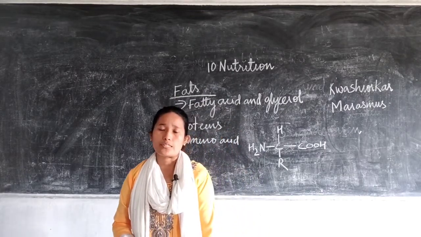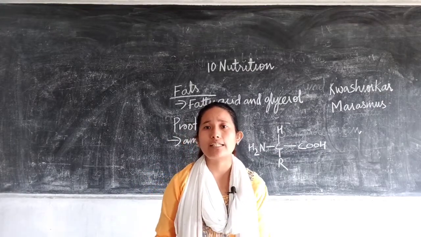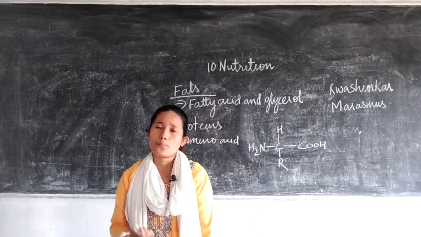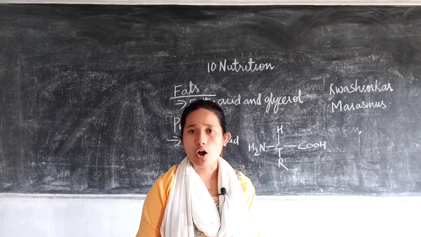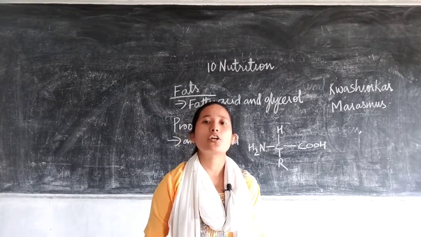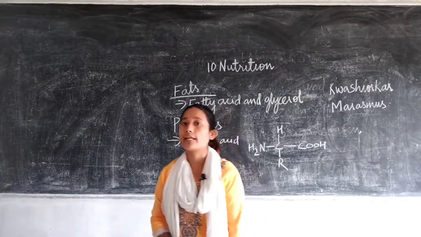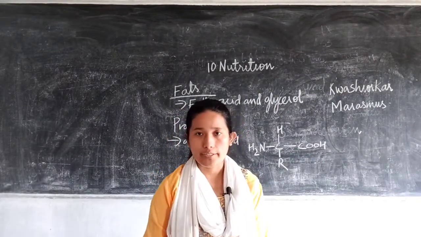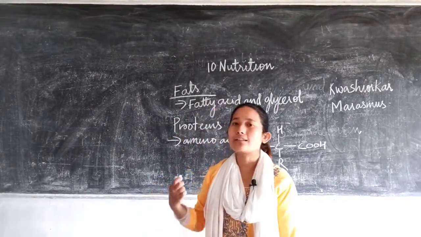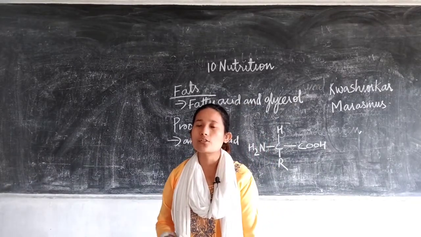Since it is present near our eye socket region and around the kidney, it protects these regions from any kind of external shock. Another function is that fat acts as an insulator for our body, so it does not let the heat escape out of the body. Those are the different things related to fats.